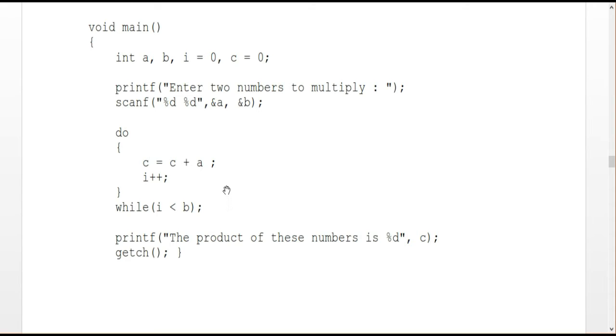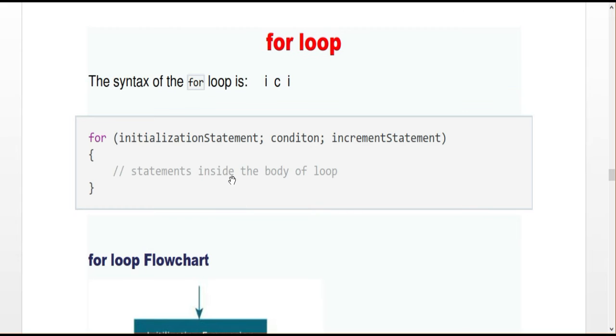And the next is a very important looping statement. This is a for loop. So for loop is also an iteration process, but the structure of the for loop is different. This is the syntax of the for loop: for, initialization, then the condition, then the increment value. This is the structure of the for loop.